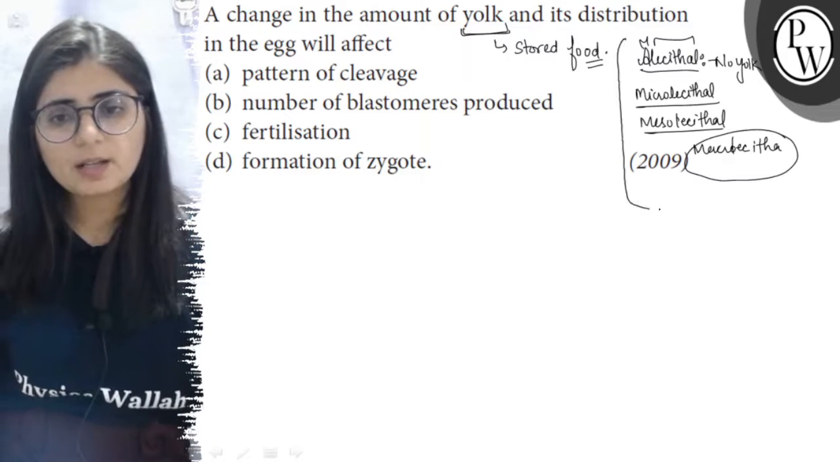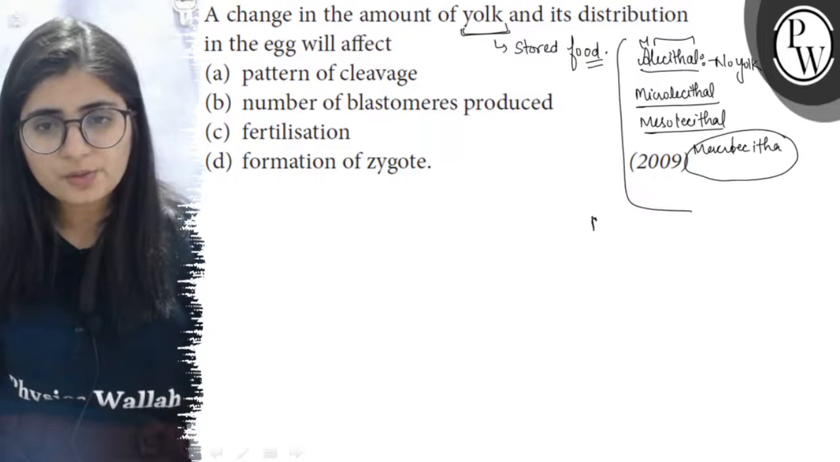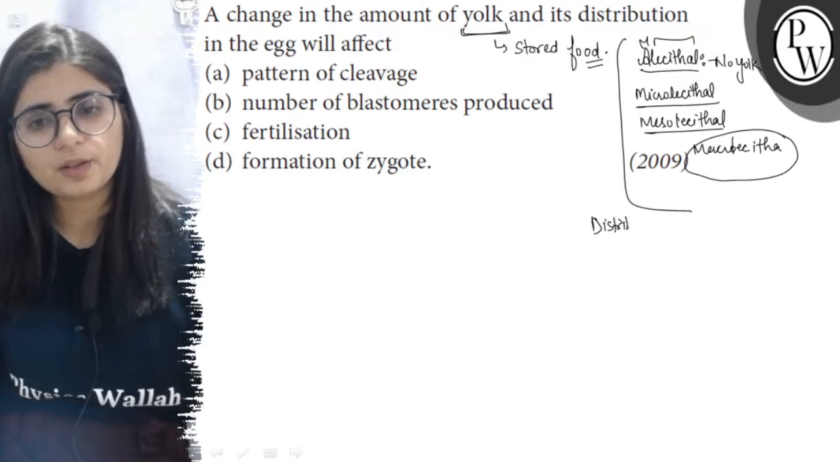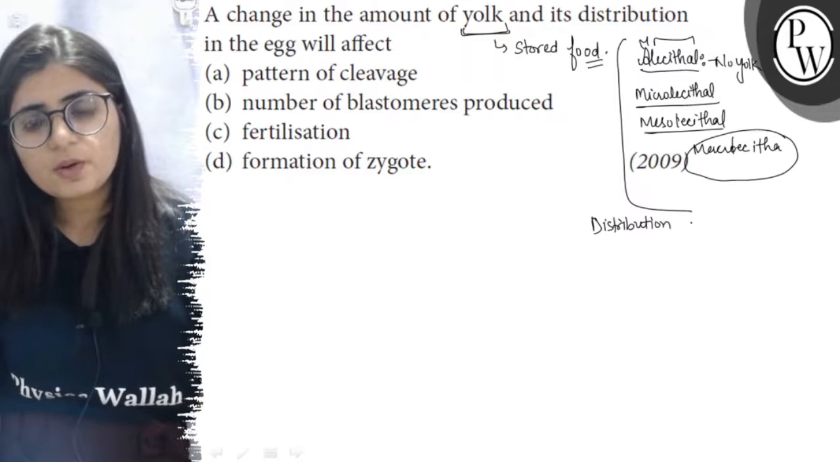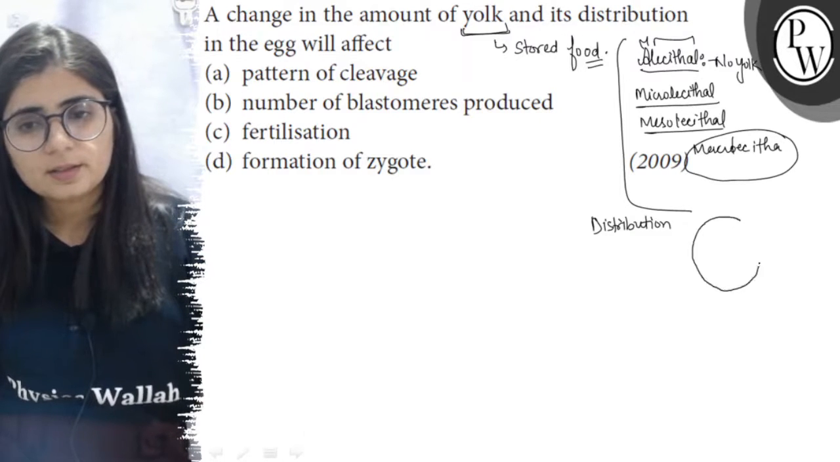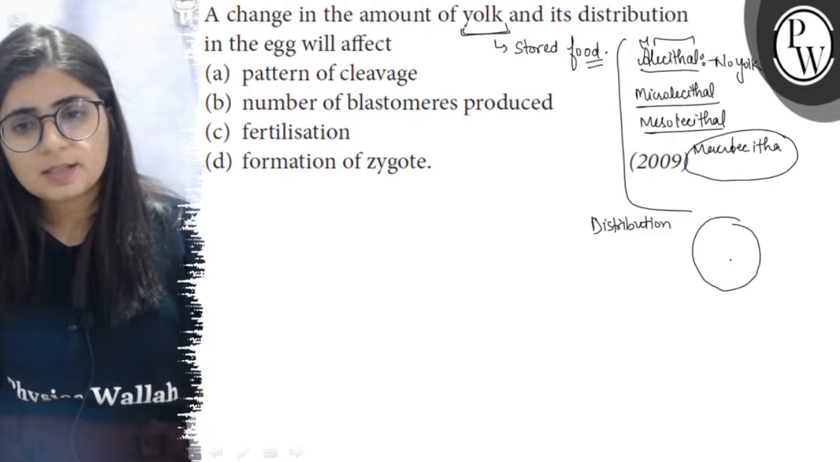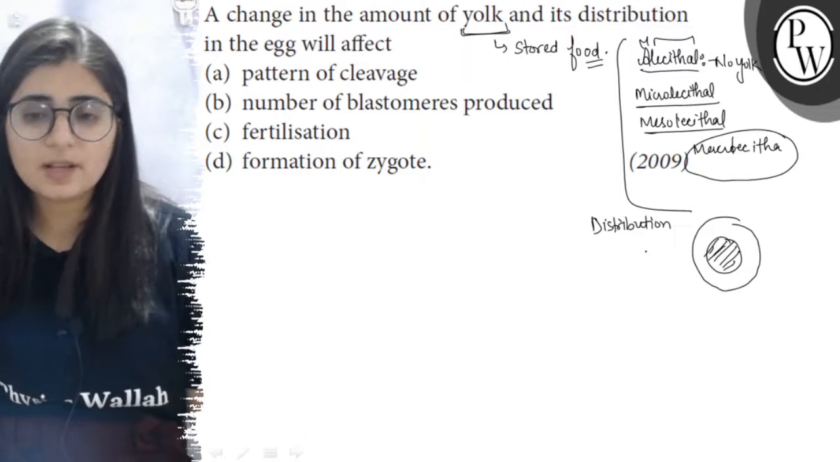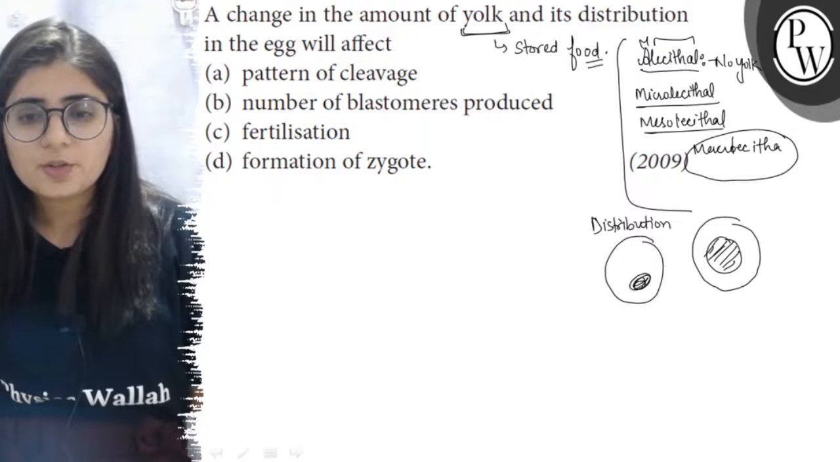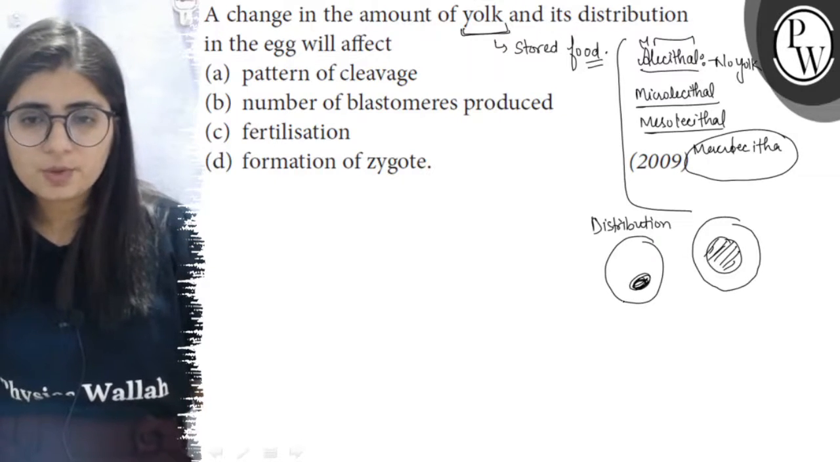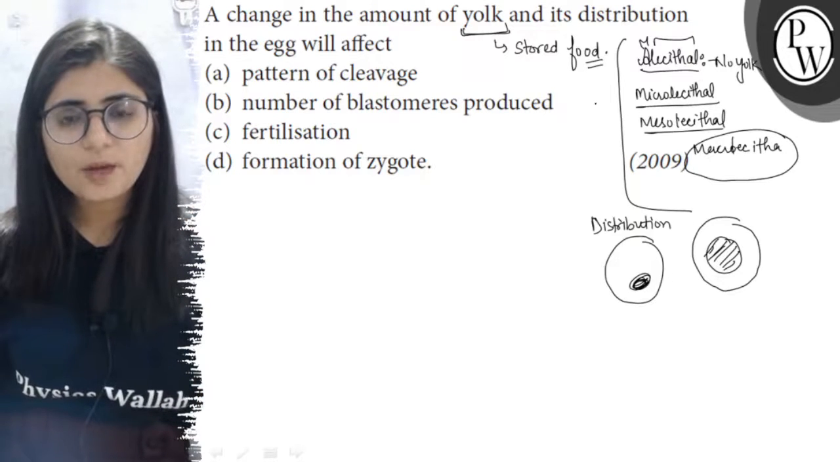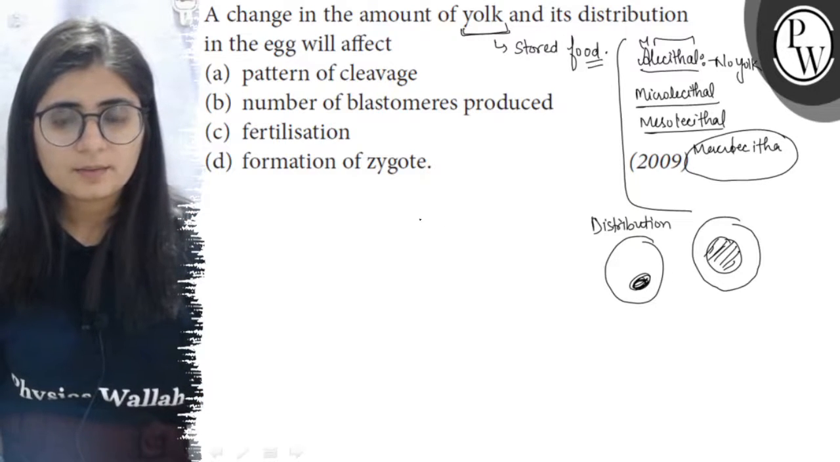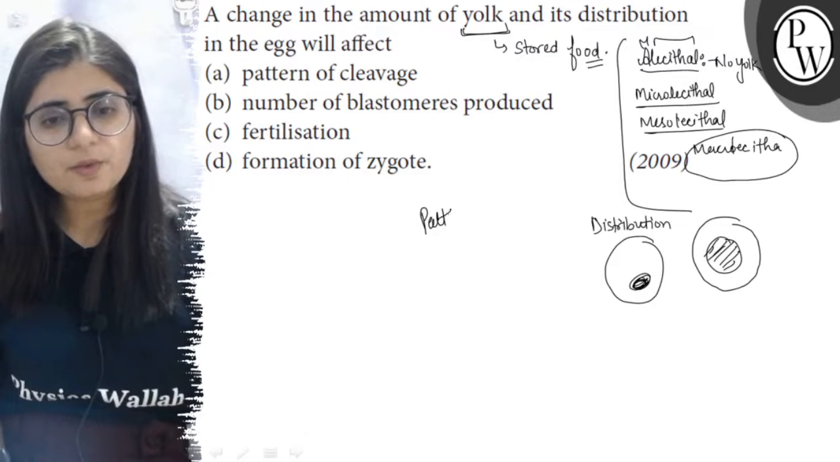So that is the amount of yolk, and then there is also the distribution of yolk. If the yolk is present in the center, such eggs will be known as centrolecithal, or if it is present at one corner. So these two factors, the amount and the pattern of distribution of yolk, determine the pattern of cleavage.